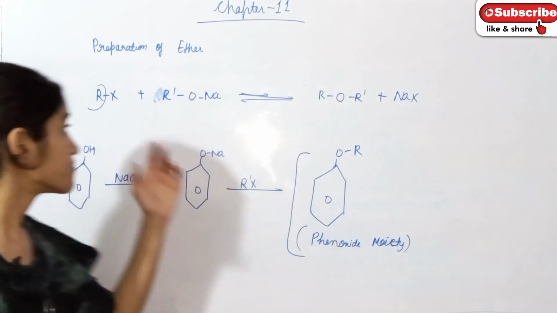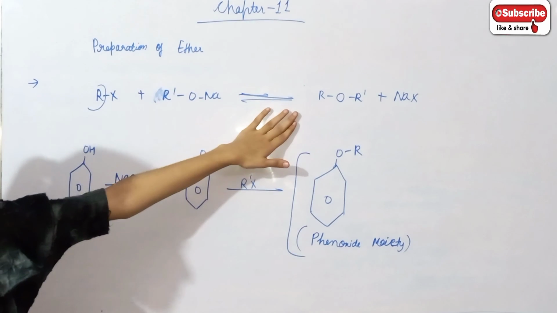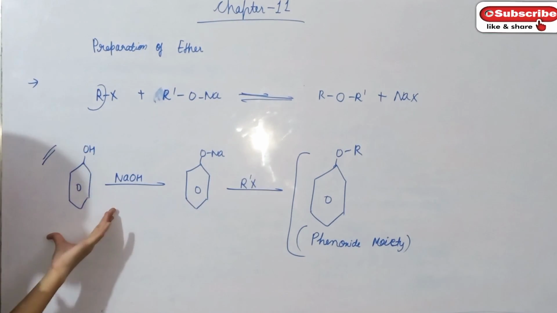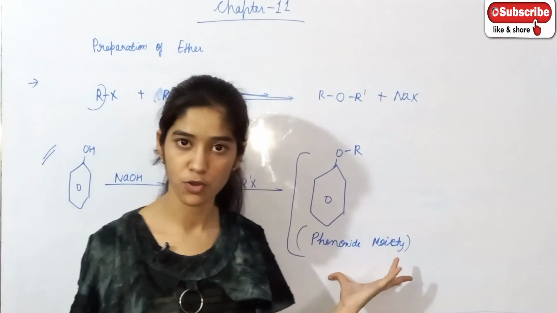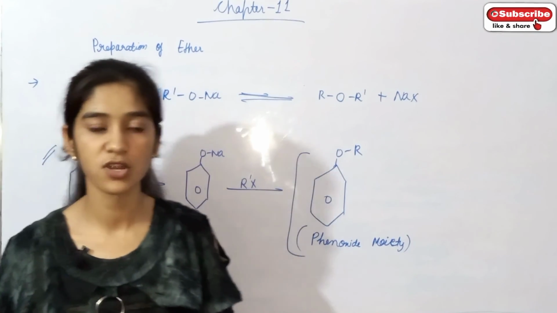In this we take alkyl halide and sodium alkoxide for the preparation of ether. And the third one is, if we take phenol in place of R, what do we get? Phenoxide moiety. So this is all about the preparation of ether. Okay, understood? Thank you.